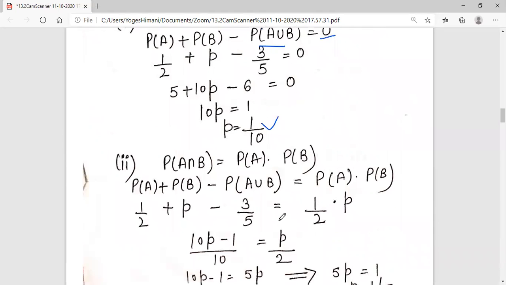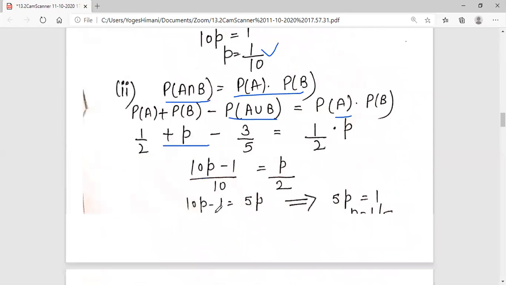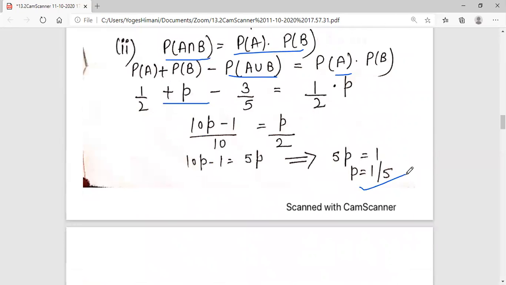In the second part, they are saying they are independent. If they are independent, then the formula for P of A intersection B is P of A into P of B. Again, there is one more formula for the intersection, which we used in the first part: P of A plus P of B minus P of A union B is equal to P of A into P of B. Put all the values: 1 by 2 plus P minus 3 by 5 is equal to 1 by 2 into P. On the left hand side take LCM, do cross multiplication. The P value is equal to 1 by 5.